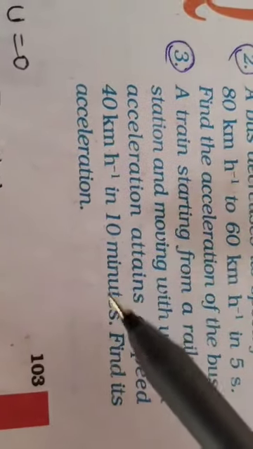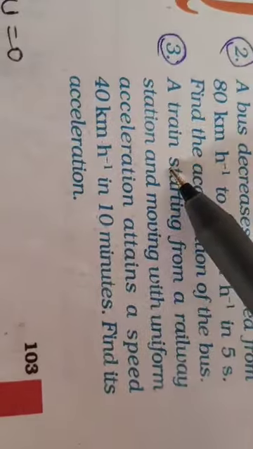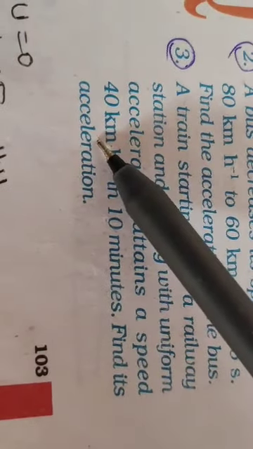So initial is 0, and then it is moving with an acceleration, reaching 40 km per hour in 10 minutes. Speed goes from initial 0 to 40 km per hour in 10 minutes. Acceleration again is asked. So if you write down the data, initial is 0, v is 40 km per hour, so multiply by 5 by 18, it will come to 11.11 meter per second. And this change takes place in 10 minutes. 10 minutes means 10 into 60, 600 seconds.